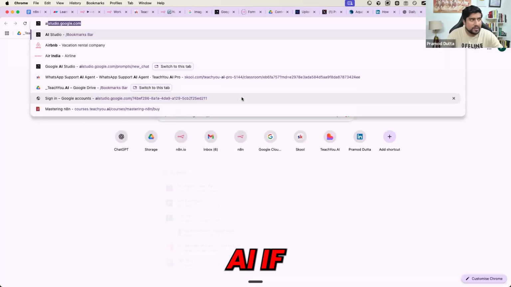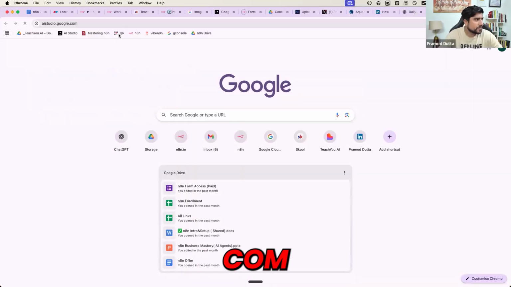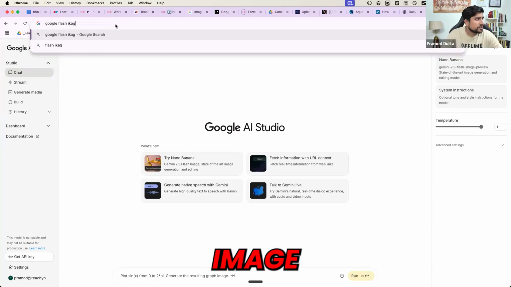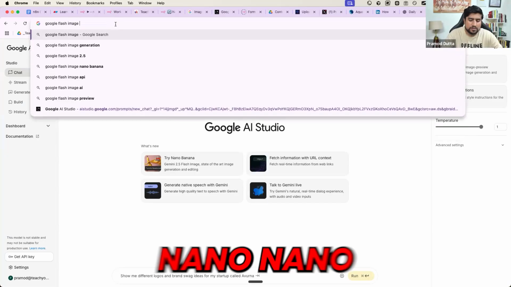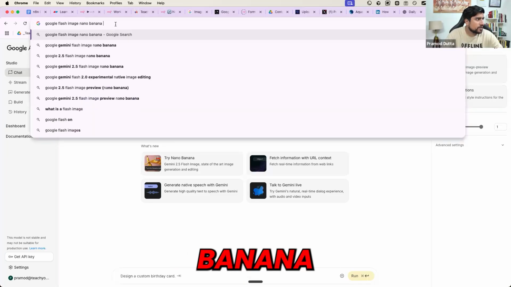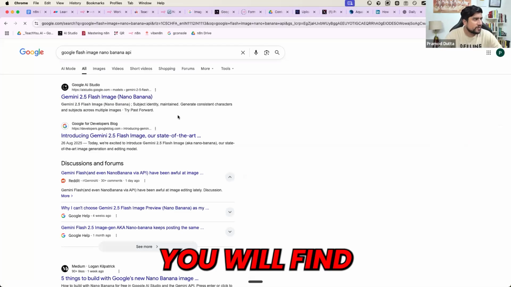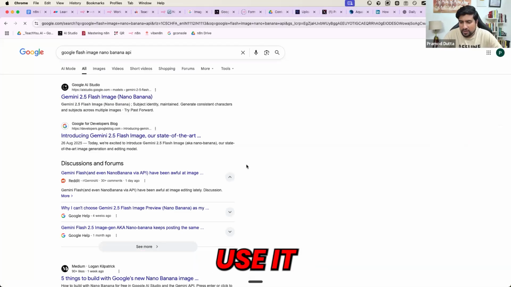So if you go to ai.google.com, or you can search for Google Flash image Nano Banana API. If you Google it, you will find the instructions on how to use it.